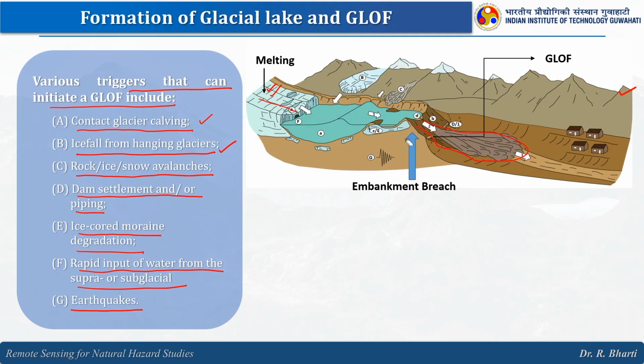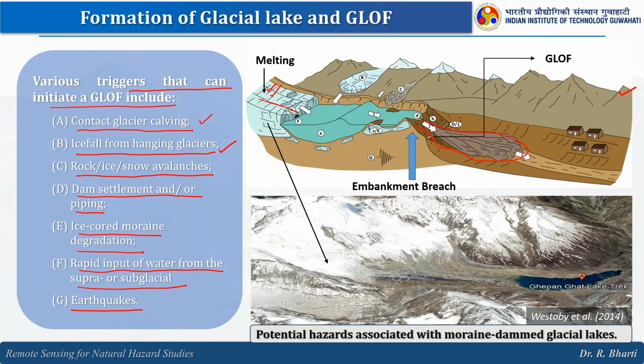So, here this is the zone where we can have the embankment breach, right, and here you can see this is linked to a real image. So, here this is the snout of the glacier and here it is melting and this lake is fed by this melt water, and here if something happens to this particular embankment, then in the downstream you can see the GLOF event.